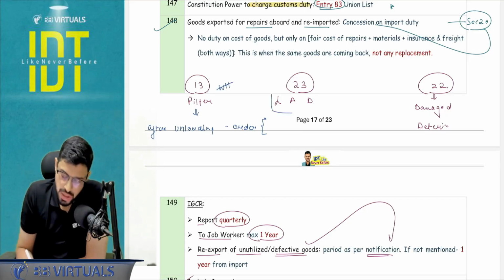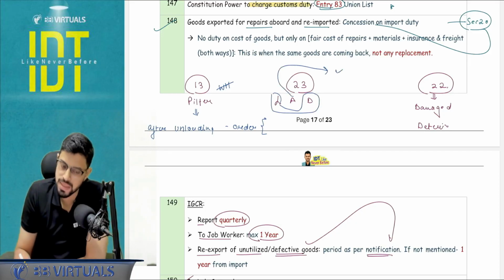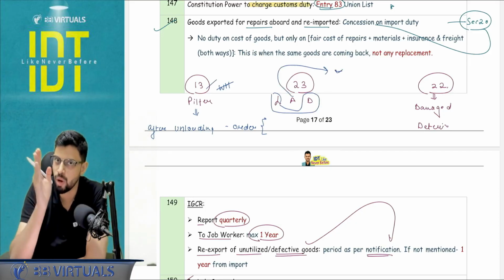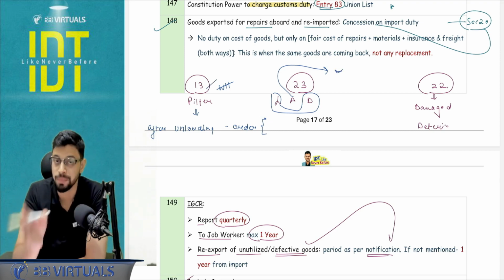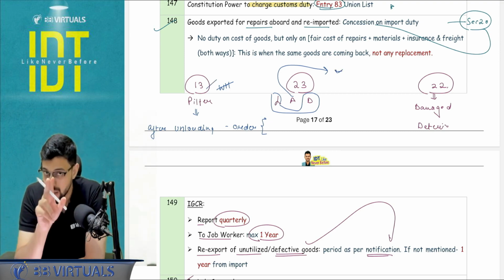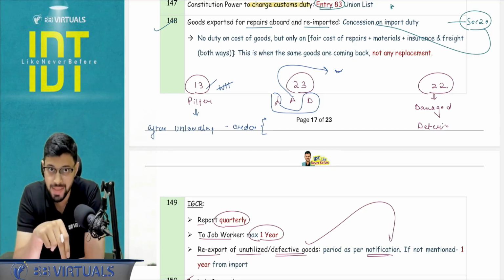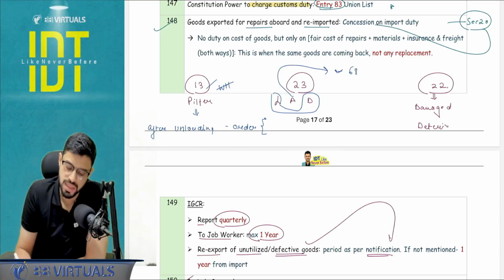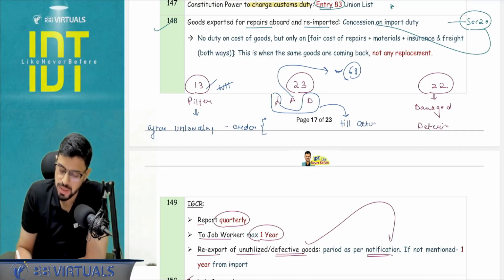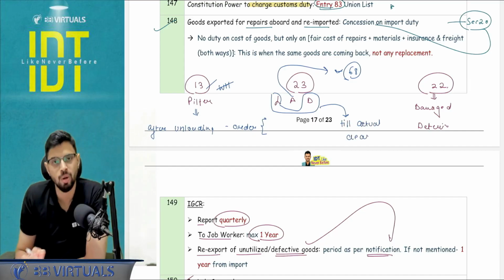Here, lost and destroyed we cover separately, and abandoned we cover separately. Abandoned time period is just like section number 13, till the order is given for clearance or warehousing. But is it possible that the warehouse goods can be abandoned and the title can be relinquished? Answer is yes, not under section 23, but rather under section 68, that happens in warehousing. And lost and destroyed, it is till actual clearance, which means the warehouse goods are also covered.